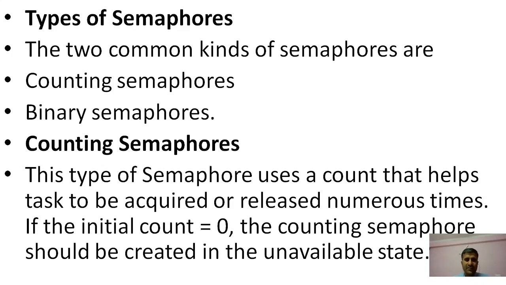This type of semaphore, the counting semaphore, uses a count that helps a task to be acquired or released numerous times, right? If the initial count is 0, the counting semaphore should be created in the unavailable state. This is the representation of the counting semaphore.